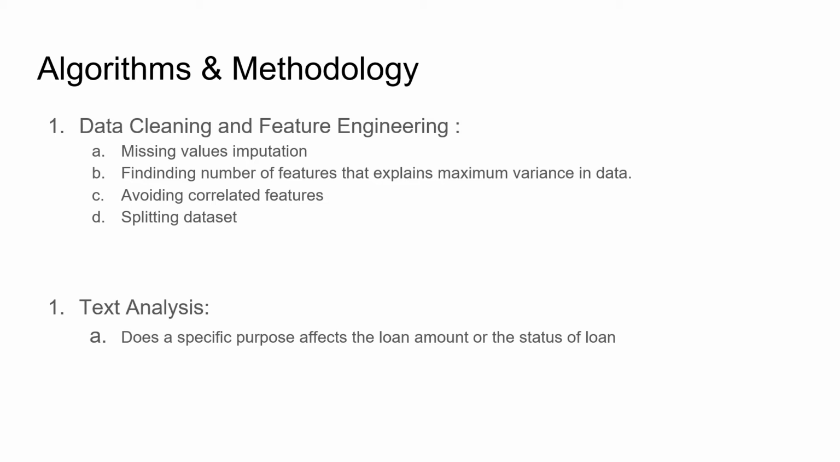We would even be deriving new features from the features that we already have and see if those features are any good. The next step would be, if time permits, a text analysis. We would again be trying to draw insights on whether any specific purpose affects the loan amount or status of the loan. After text processing, we would be using classification models.